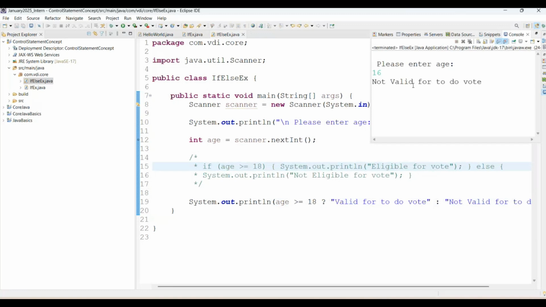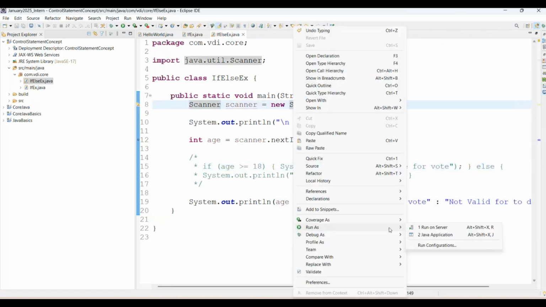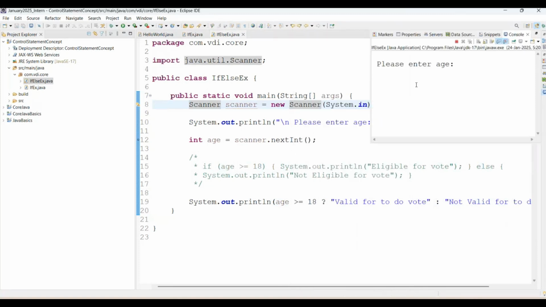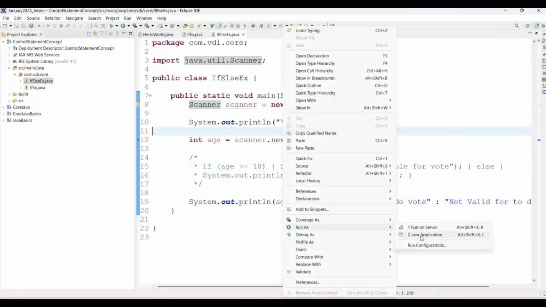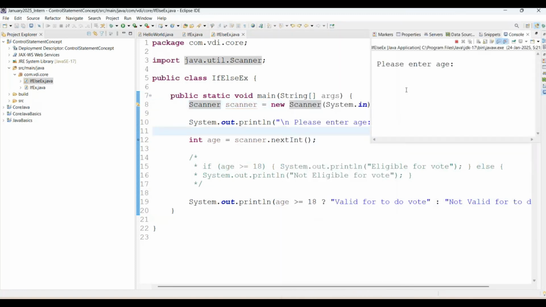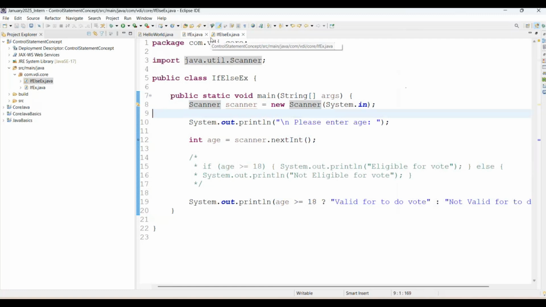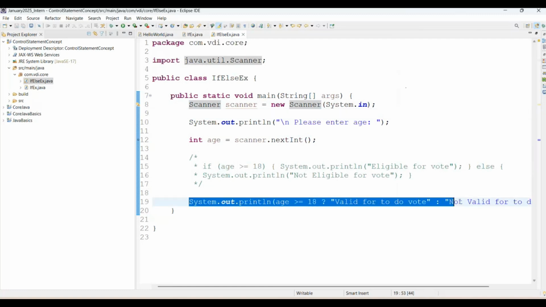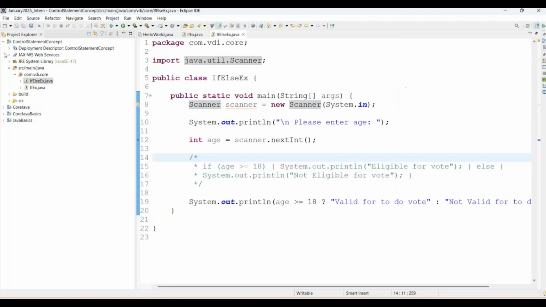It will print not valid to vote. And if I run the Java application and pass 21 here, it will say it's valid to vote. Again, if I run the Java application, we'll check the boundary condition as well. I'm just passing 18. It will print valid to vote. I hope you got the clarity on how we work with if else and how we handle it using the ternary operator as well.